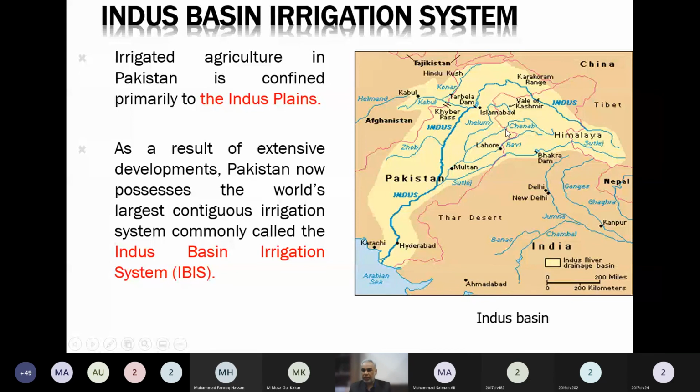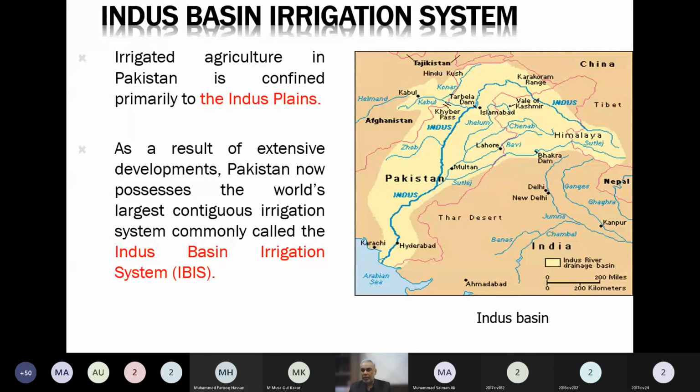One gauging station is at Marala Barrage, that is the rim station for Chenab. Mangla is just at the boundary of Kashmir and Punjab, so Mangla serves as a rim station for river Jhelum. Then at Kalabagh or sometimes at Tarbela, we measure the water of Indus River. So Kalabagh Barrage, or Jinnah Barrage or Jinnah Headwork, is called the rim station for Indus.